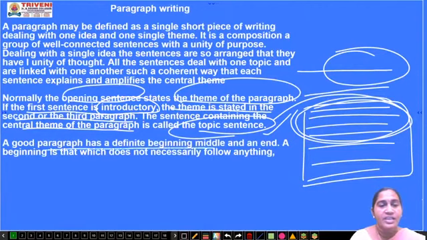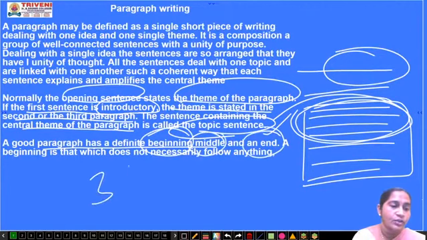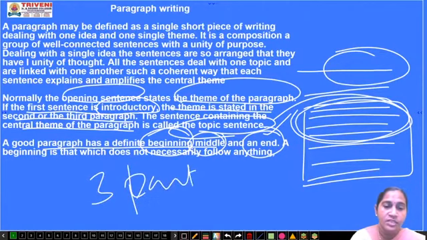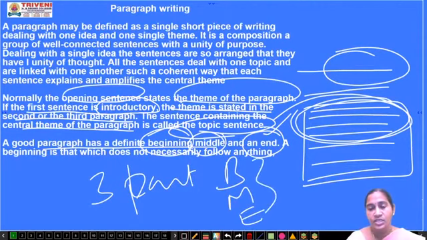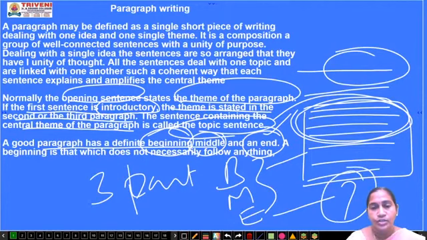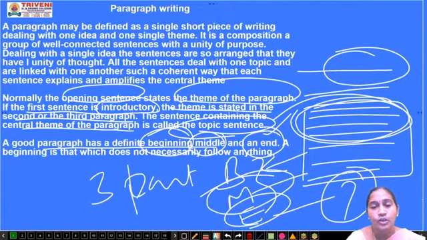A good paragraph has a definite beginning. How many parts does a good paragraph have? A beginning, a middle and an end. So altogether you have 3 parts in a paragraph: first the beginning, then the middle, then the end. As in a movie, if there is a beginning without an end, the customer may get unsatisfied, because the movie has ended without any conclusion. So even in a paragraph, when you write, you should have a specific beginning, then some middle part, which is the main part, then the end, the conclusion part.